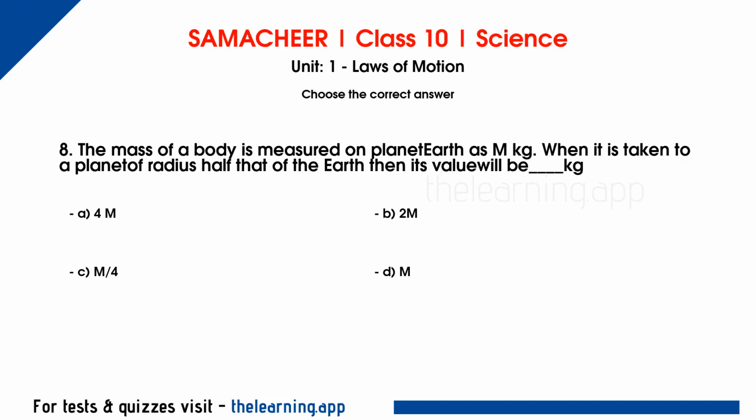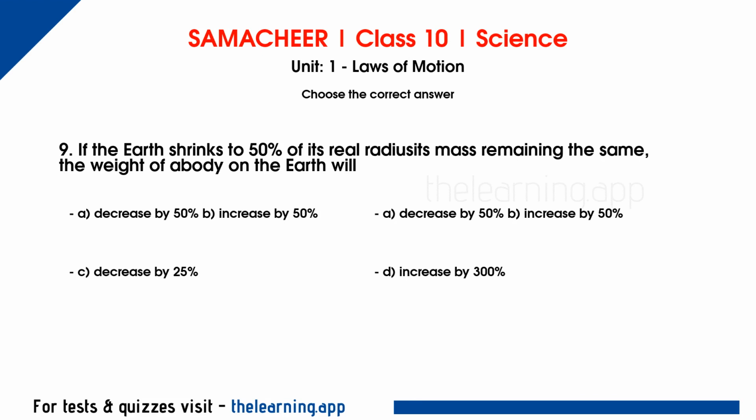Question 8. The mass of a body is measured on planet Earth as m kg. When it is taken to a planet of radius half that of the Earth, then its value will be dash kg. Options are A. 4m. B. 2m. C. m/4. D. m. Correct answer is D. m.